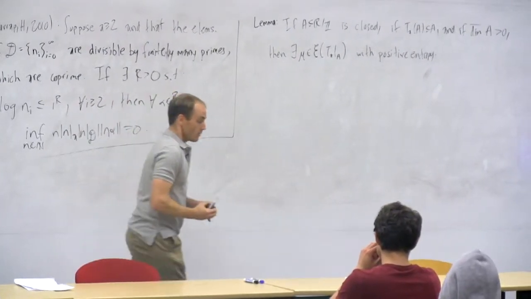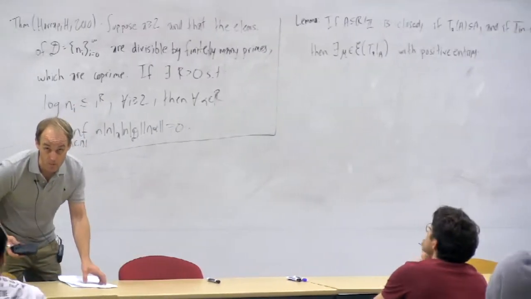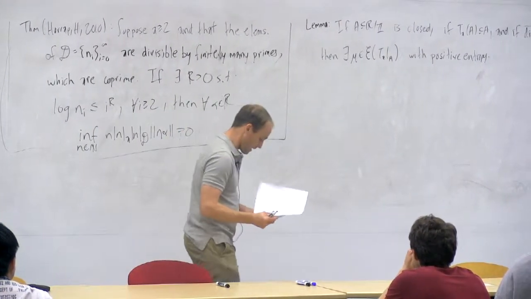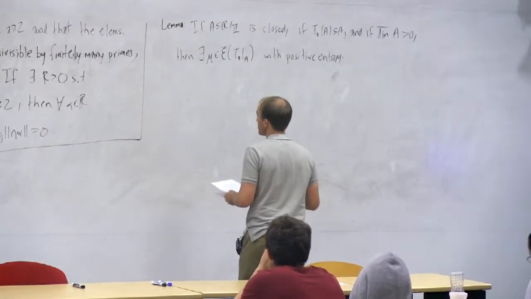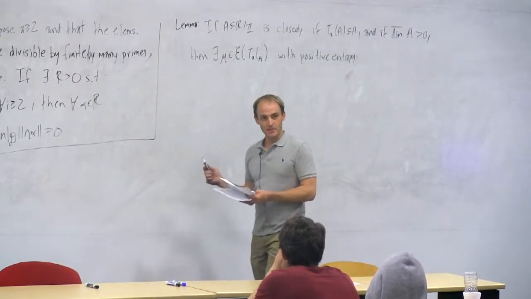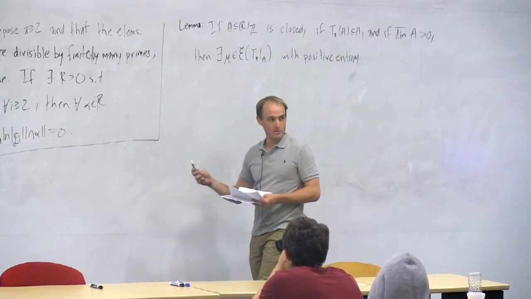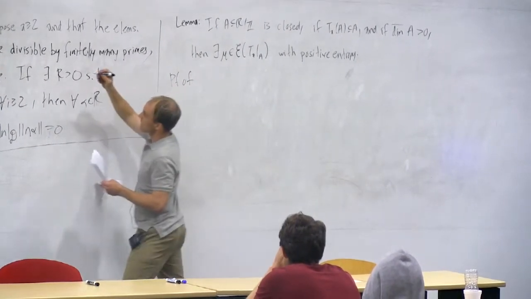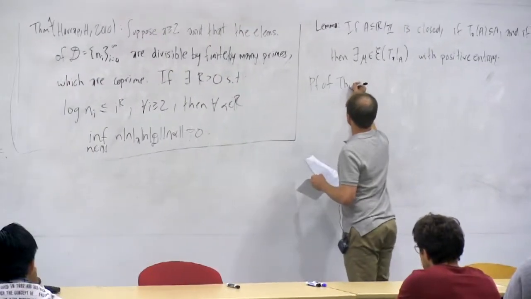I have about 15 minutes remaining, and I'd like to show you how to prove this lemma, because that's the meat of everything. But I'm going to have to erase some stuff to do it. So before I erase it, let me show you how to take everything that's on the board and prove the theorem in the middle. Then I'm going to erase a bunch of stuff and show you how to prove the lemma. So, proof of theorem 1, assuming everything that's on the board.